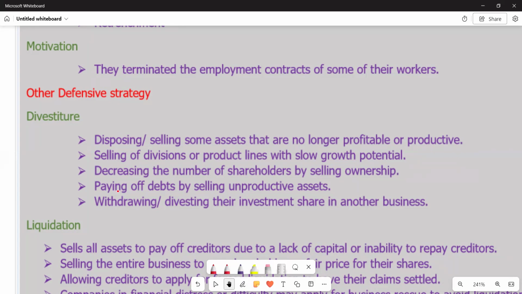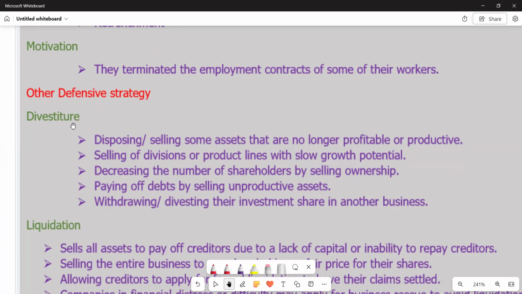So you also see that divestiture, we can also try to define it from another point of view, whereby we're saying is the action or process of selling of subsidiary business interests or investments. We can also define it along those lines. So the disposal of a company's assets or a business unit through a sale, exchange, closure, or it might be also bankruptcy. So this is another point of view that we can come and try to explain a divestiture. So this is what we have. So remember, the question is only asking one.